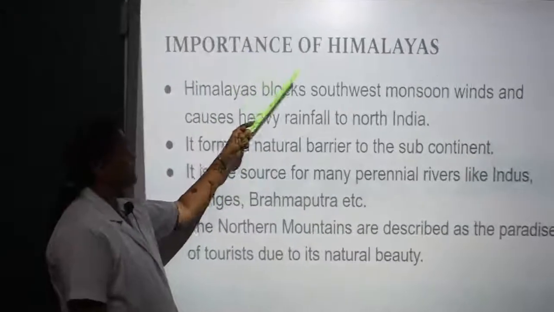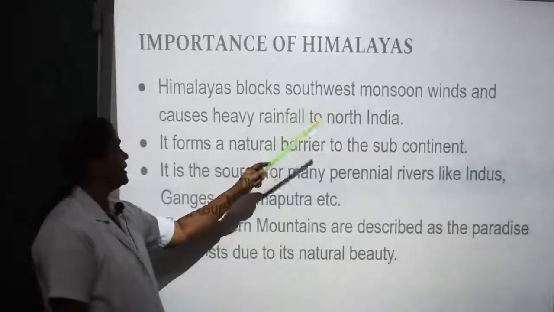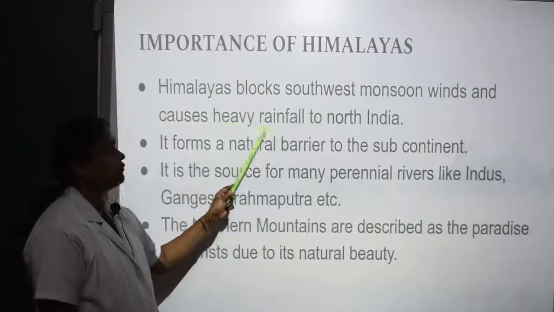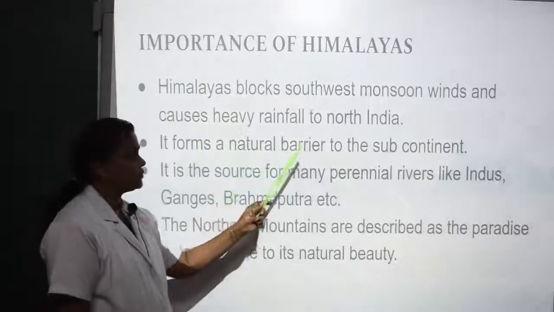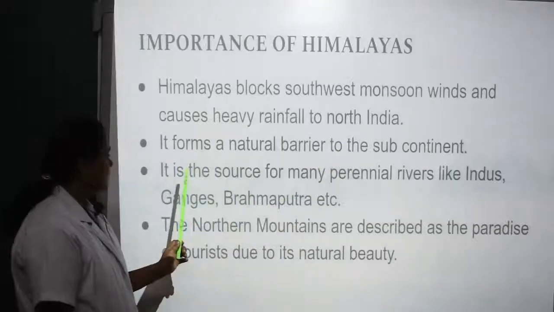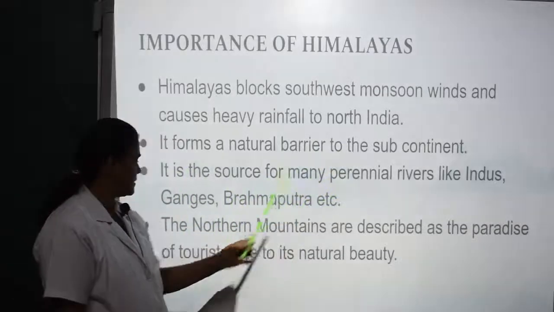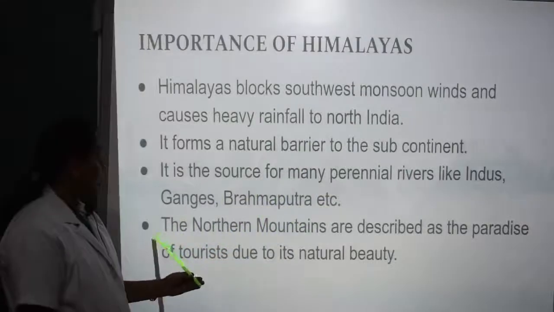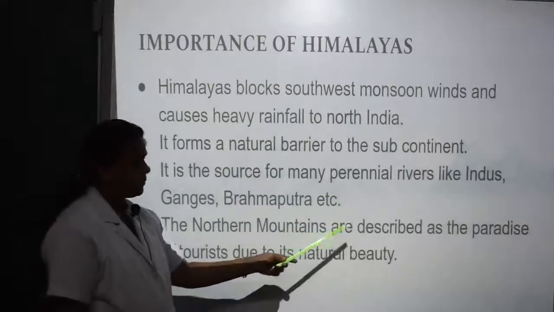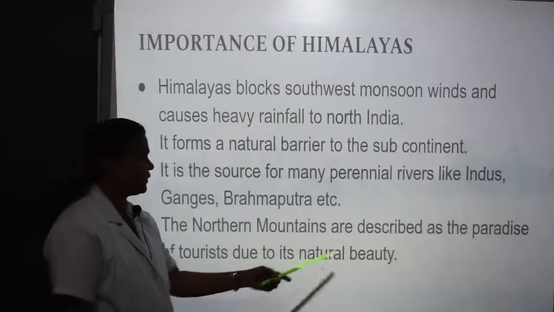Importance of the Himalayas. The Himalayas block southwest monsoon winds and cause heavy rainfall to North India. It forms a natural barrier to the subcontinent. It is a source for many perennial rivers like Indus, Ganges, Brahmaputra, etc. The northern mountains are described as the paradise of tourists due to their natural beauty.